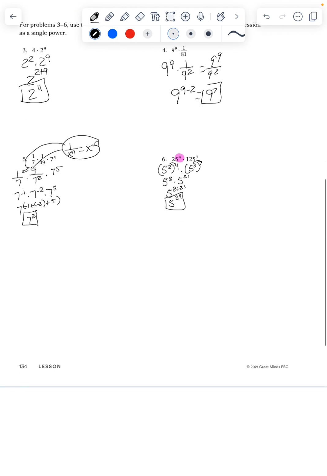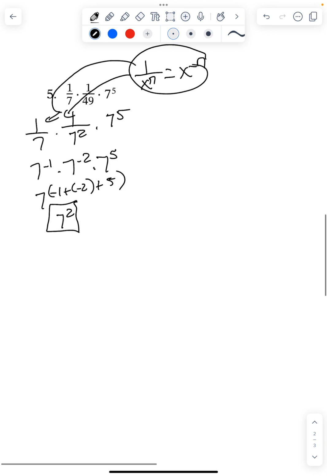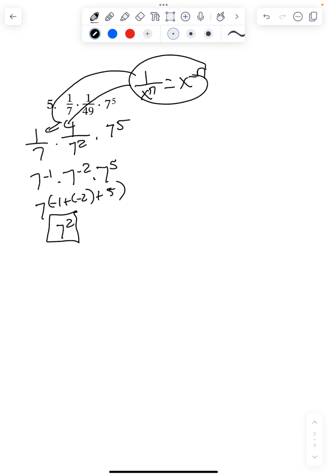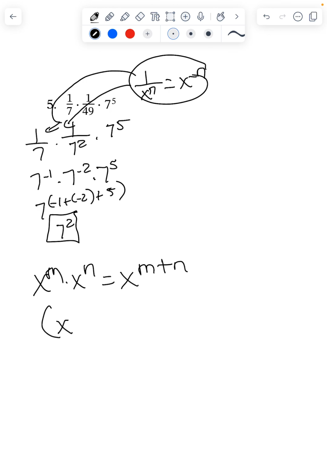Now I want to go over your rules of exponents again, and we're going to make a list right here. So the first thing we did was x to the m times x to the n. When I do that, I add my exponents. The next one we did was a power to power. So if I have x to the m, to the n, I multiply those exponents.